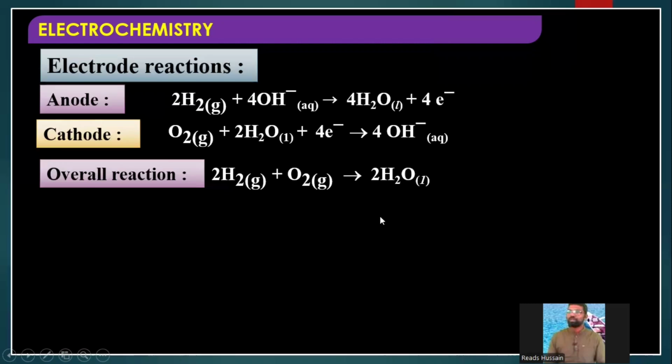Okay, right. That means what you can understand from here, during the hydrogen oxygen fuel cell or during fuel cells, when they are subjected to combustion, what are the byproducts? What are the products formed? Water, no? Water is not at all harmful. So that's why I told you in the beginning, here no carbon dioxide, no carbon monoxide are released. So fuel cells are environmentally friendly. So here only water will be released into the atmosphere.